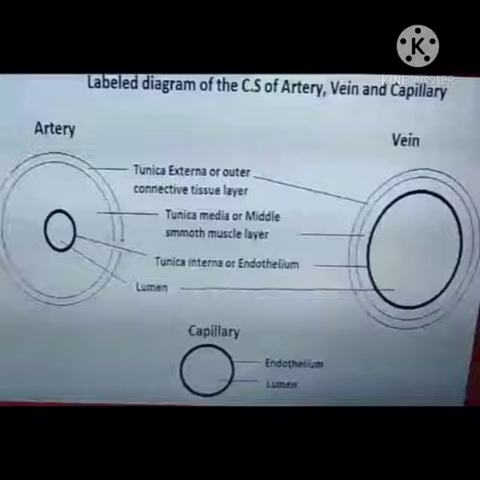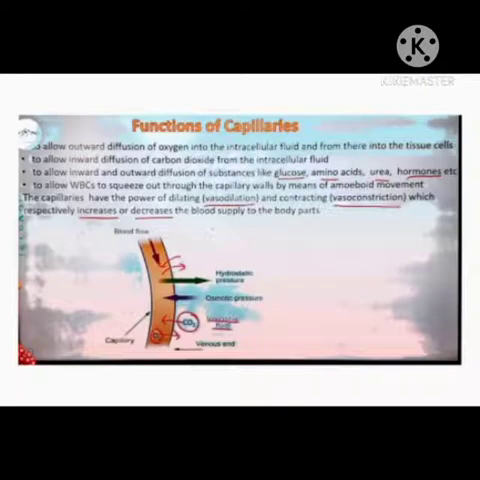Actually, the thin wall of capillaries facilitates the exchange of various materials between the blood and tissues. Now look at the functions of capillaries. Capillaries allow outward diffusion of oxygen into the intracellular fluid and from there into the tissue cell. Simply, oxygen diffuses from the blood to the body tissues through capillaries. And capillaries allow inward diffusion of carbon dioxide from the intracellular fluid.